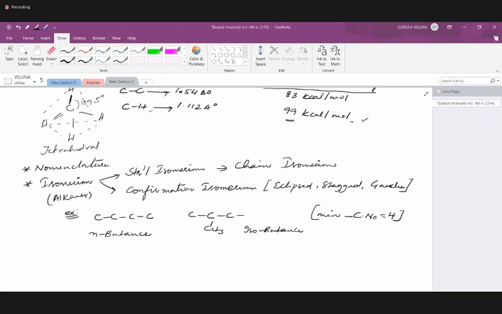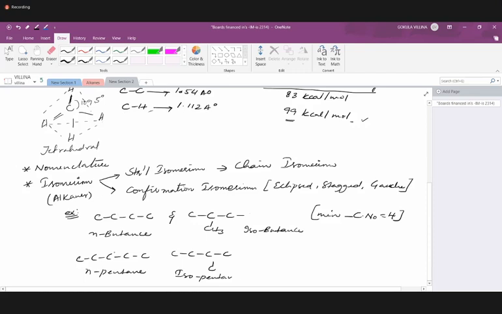Okay. So this is chain isomerism: same molecular formula but different arrangement of atoms. If you take pentane, more than 2 isomers are possible. All 5 carbons in a single chain is called n-pentane. One carbon less, we call it isopentane.